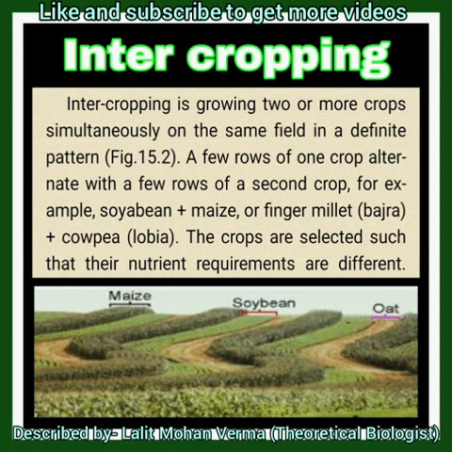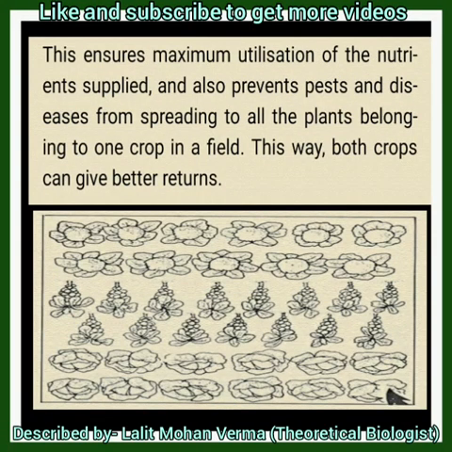Now, intercropping. It can be defined as growing two or more crops simultaneously in the same field in a definite row pattern or tier system. In intercropping, the crops selected are those that have different nutrient requirements so that there is maximum utilization of nutrients available in the soil. In intercropping, a few rows